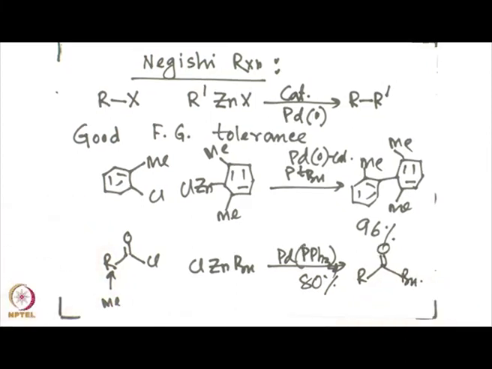So, this particular reaction, where a ketone is formed starting from acid chloride and the organozinc reagent, is going to be successful and can give good yield, but the same reaction will not be successful for the Kumada coupling reaction. Now, this demonstrates the functional group tolerance of Negishi reaction.